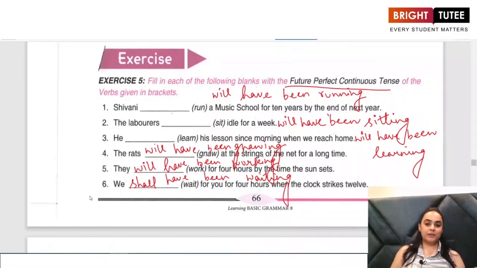And with this, my dear students, we come to the end of this chapter. So we have learnt about all the different verb forms. We know the present tense: simple present, present continuous, present perfect continuous. Then we know the past tense: the simple past, past continuous, past perfect continuous. And we also know the future tense, that is the simple future, future continuous, future perfect, and the future perfect continuous. So with this, we come to the end of the chapter.